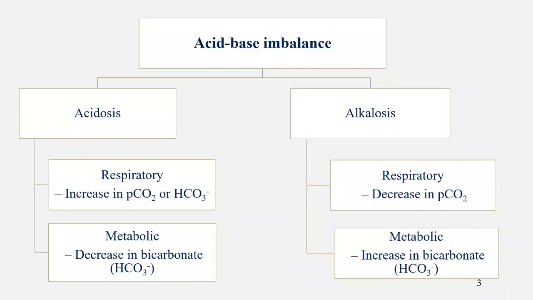Alkalosis is of two types: respiratory alkalosis and metabolic alkalosis. In respiratory alkalosis, there is a decrease in partial pressure of carbon dioxide. In metabolic alkalosis, there is an increase in bicarbonate ions. These are the types of disorder: acidosis, respiratory acidosis, metabolic acidosis, and alkalosis, respiratory alkalosis and metabolic alkalosis.